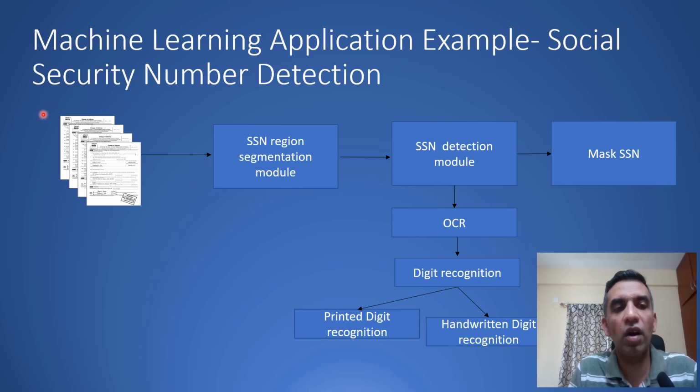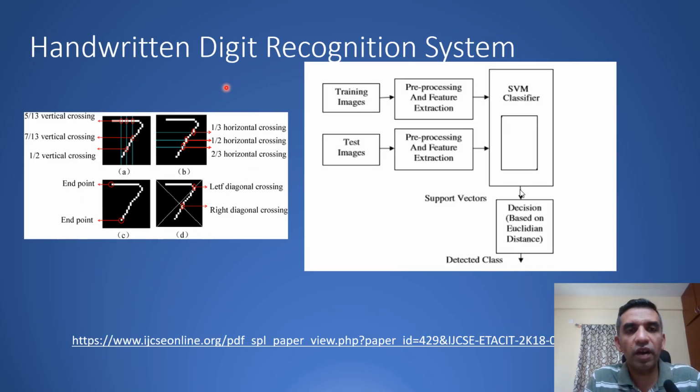Over here you have image processing to clean the images in the pre-processing pipeline. Then you can do it in two ways. You can either do OCR on the entire text to identify where the social security number is present, using a text-based approach, or you can use an image processing based approach to identify the digits.